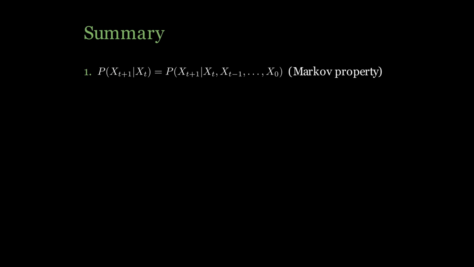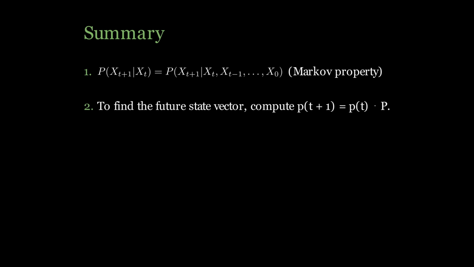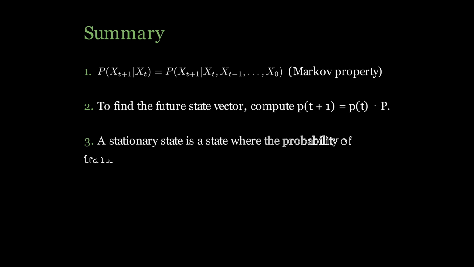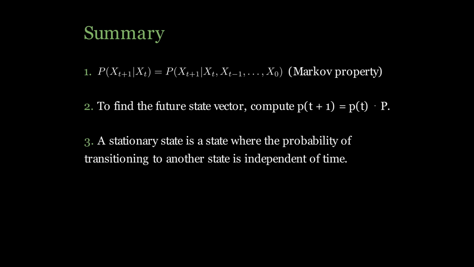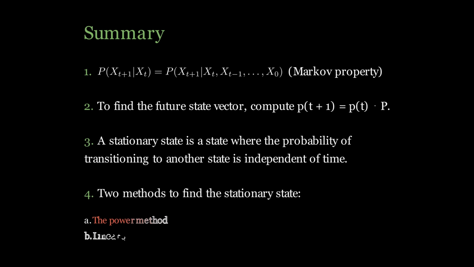We started off by learning about the key assumption underpinning Markov chains. That assumption is that the current probability distribution depends only on the distribution of the most recent state. This is also called the Markov property. Next, we learned about the transition matrix and how we can use this matrix to compute the probability of future states. Third, we learned that stationary states are states that are unchanged by the transition matrix P. Finally, we learned about 2 ways to determine the stationary state in the power and linear system methods. In future videos, we'll use what we learned in this video to conduct simulations of various systems that depend on Markov chains.